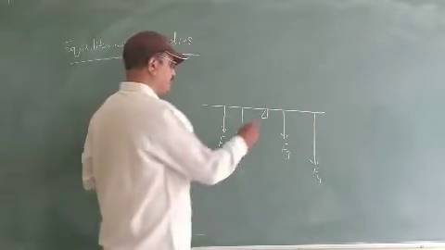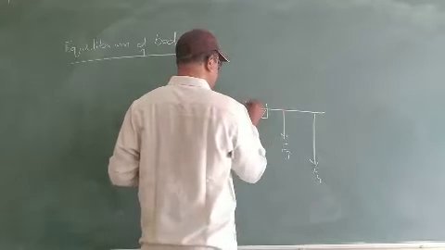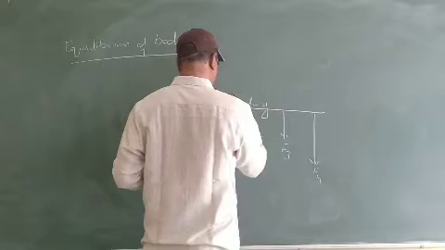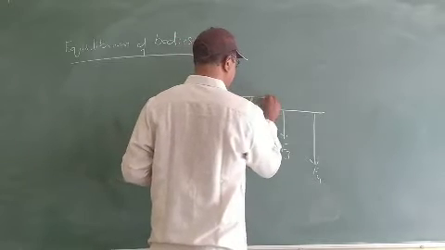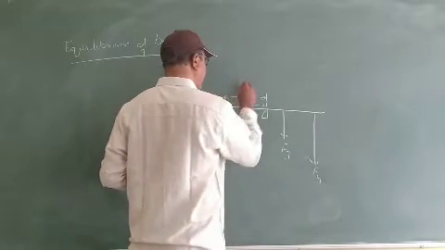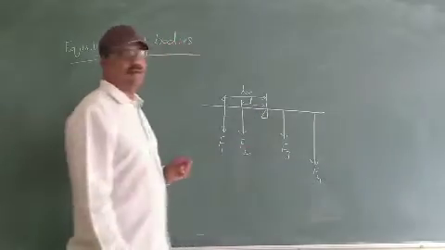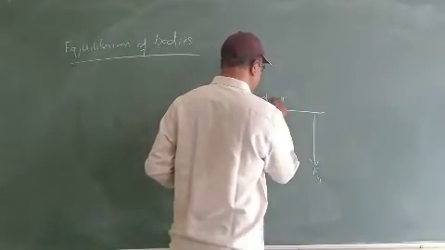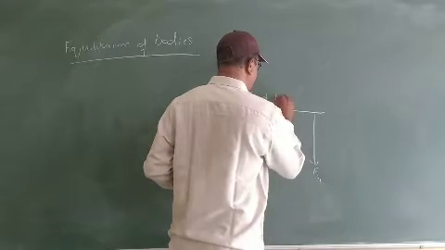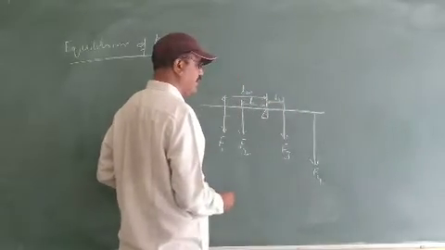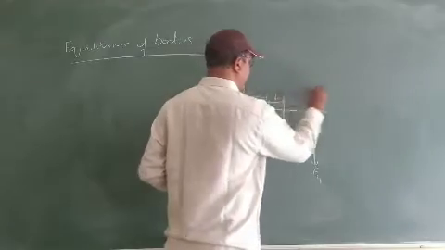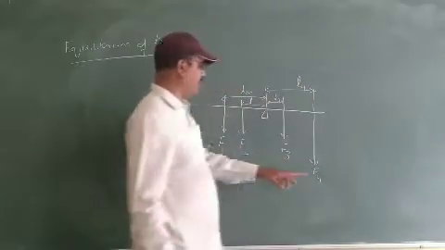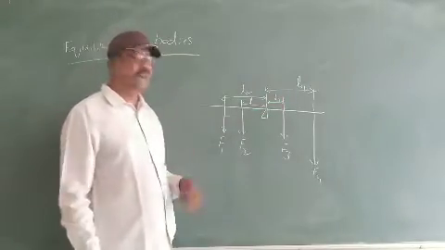Now let us see it. Let me say that F1 is at a distance L1 from the pivot, F3 is at a distance L3 from the pivot, and F4 is at a distance L4 from the pivot.